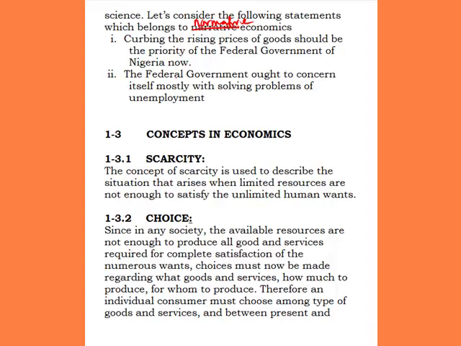Another one is that the federal government should concern itself mostly with solving the problem of unemployment. This can be the view of a graduate that is unemployed, who will say government needs to concern itself with the provision of employment. Whereas ordinarily, government was probably supposed to be providing water for people. These are two views, and it depends on the needs of that person that makes him bring to bear that assertion. It means he is biased. He has an inner view of what he wants to achieve before making an assertion of what government should be doing or not.